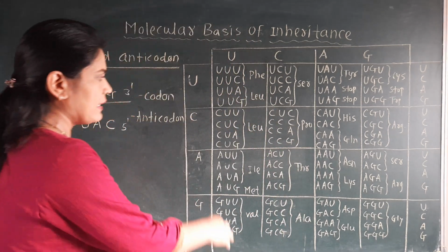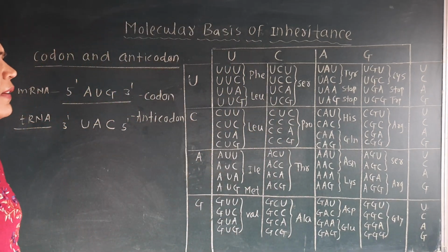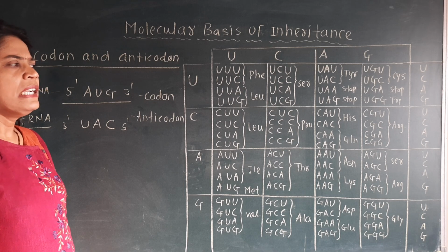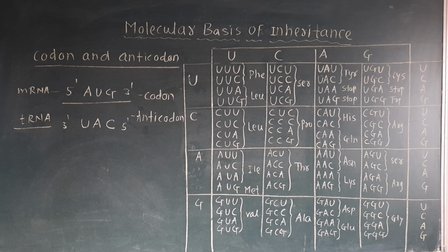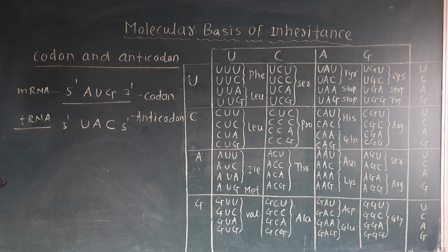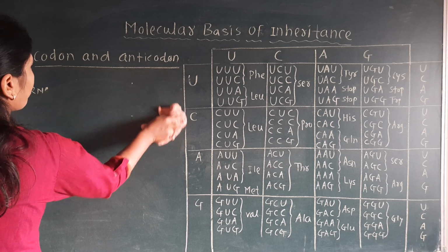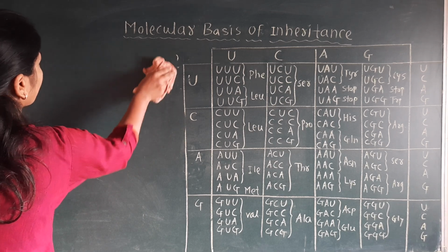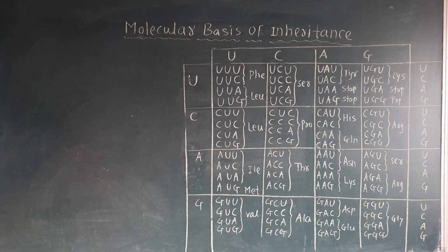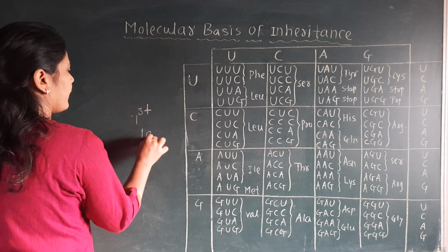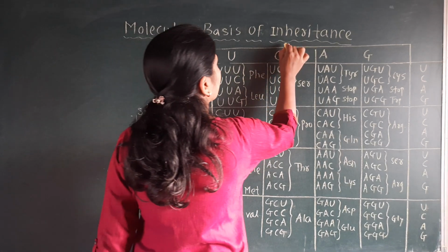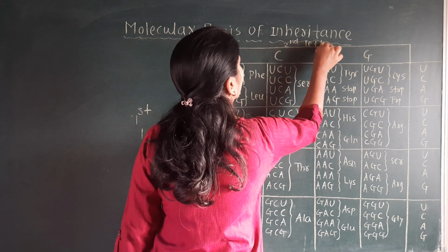Now see here, one table is given on the board, and that is called the genetic dictionary code. In the textbook everybody has this table, you can watch it clearly, but one trick is important to understand this dictionary. In the textbook, here is given as first letter, and here is given as second letter.